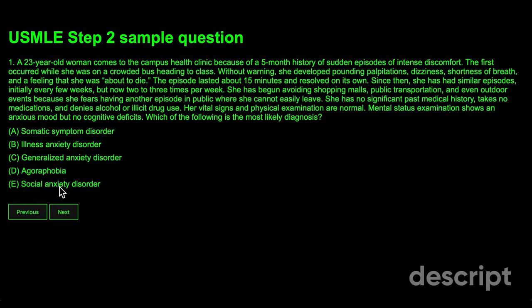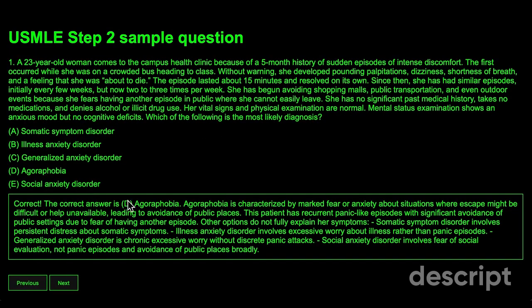And I wouldn't say E is the correct answer because some students might get confused because she says that she doesn't want to go outdoors anymore and she fears being in public, but that's not social anxiety disorder because she doesn't fear social environments. She fears not being able to escape a certain environment. So for that reason, I'm going to say E is not the correct answer either, and D is in fact the correct answer.